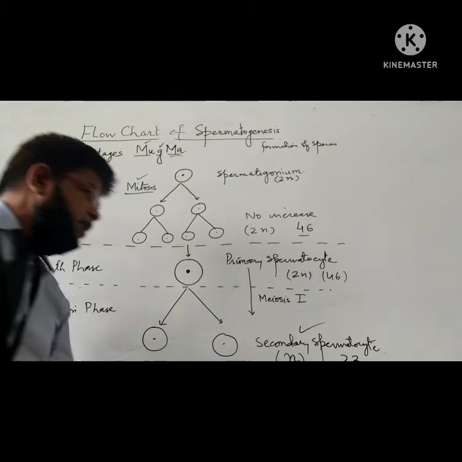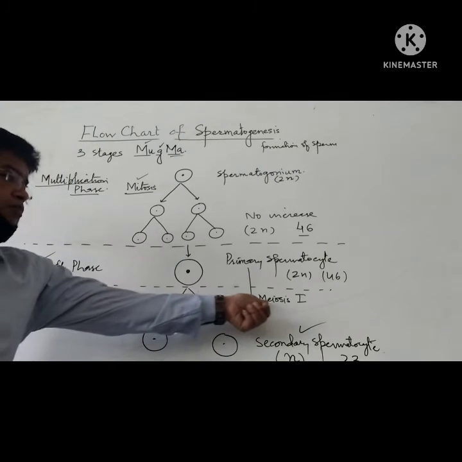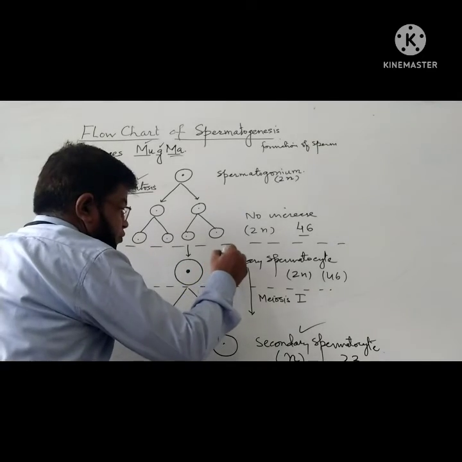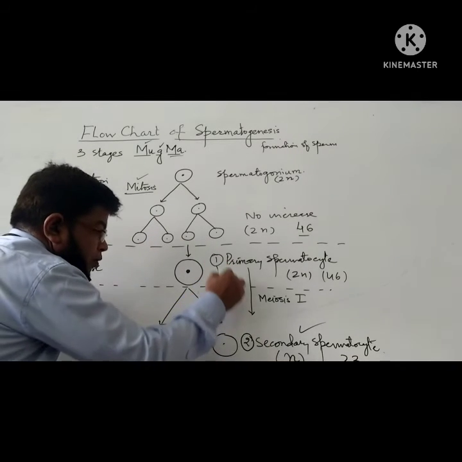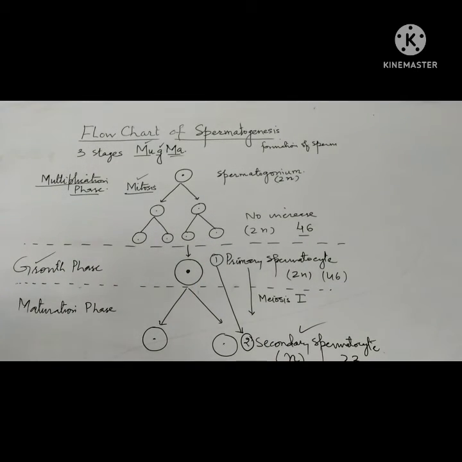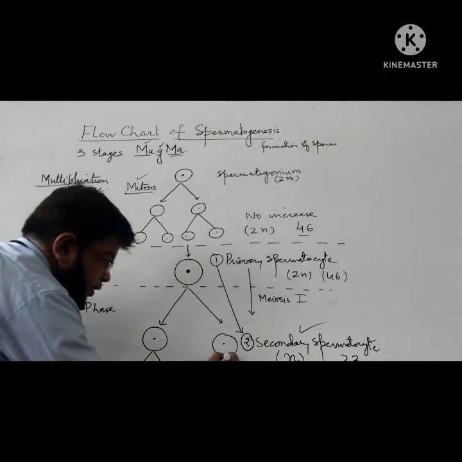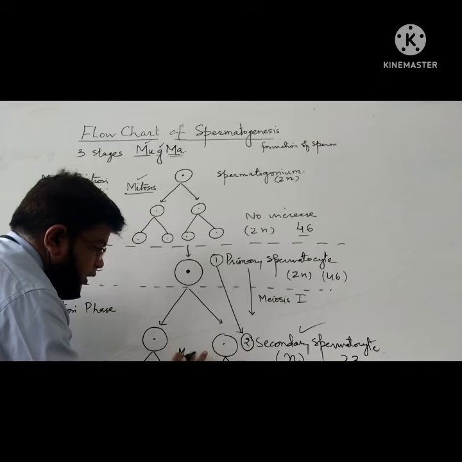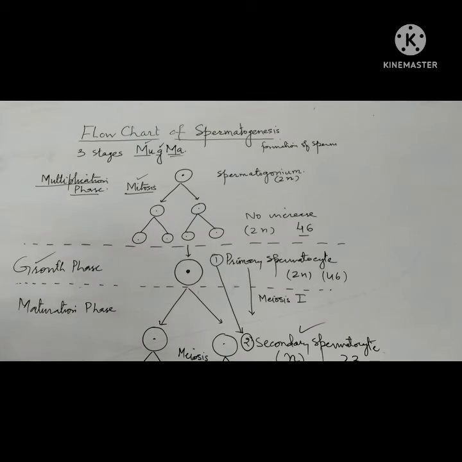So secondary spermatocyte कैसे हैं भाई? Haploid. How do they become haploid? By the process of meiosis. Now from one primary spermatocyte, how many secondary spermatocytes are produced? Two. Now the next change is that this secondary spermatocyte undergoes another meiosis, that is meiosis second. In meiosis second, the number of chromosomes remains the same.